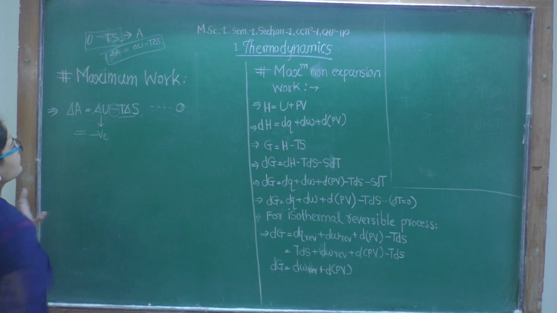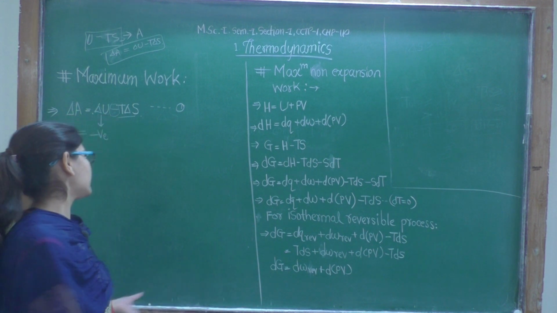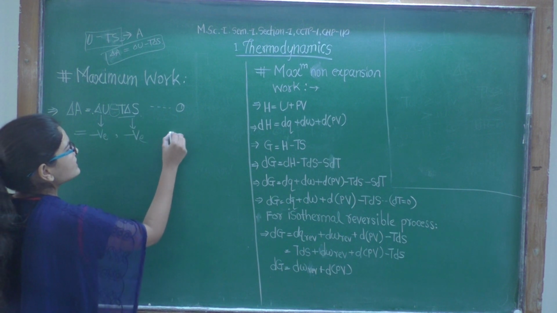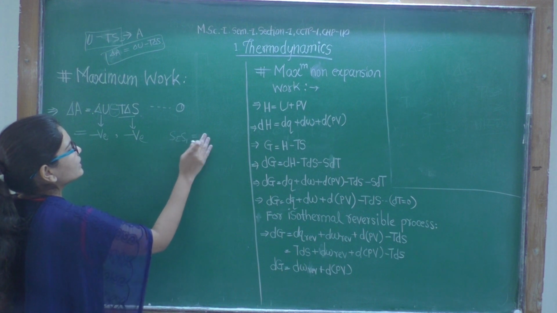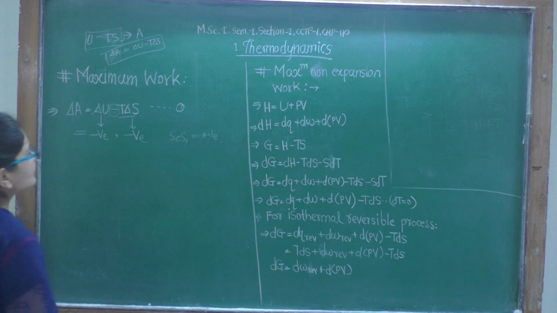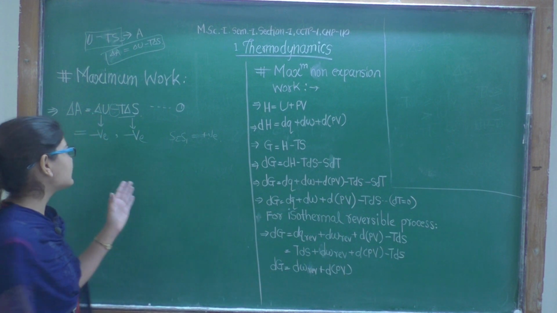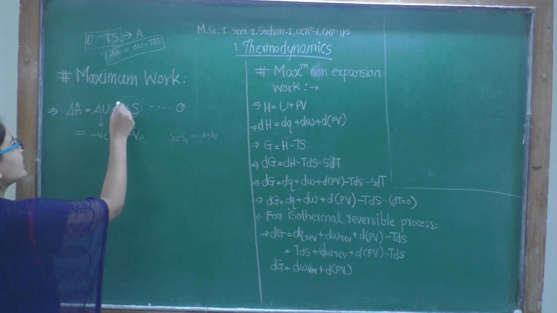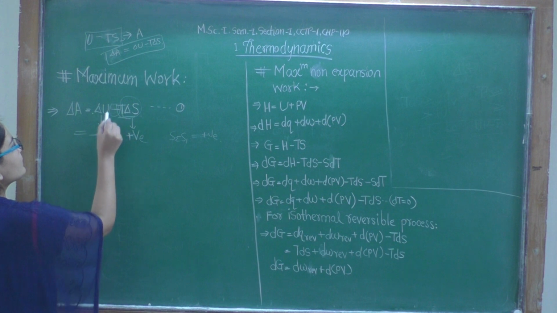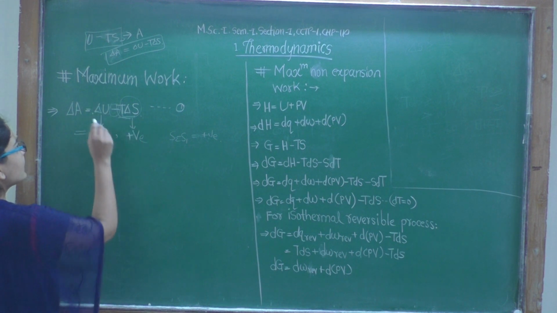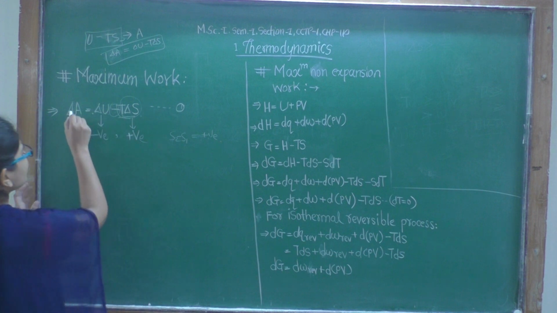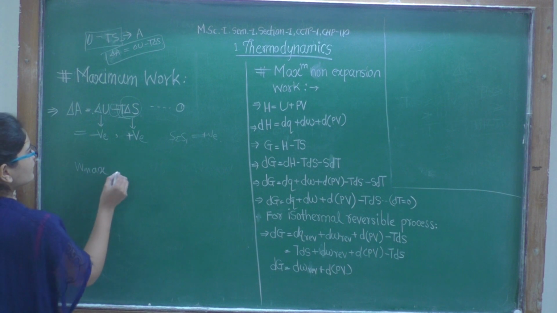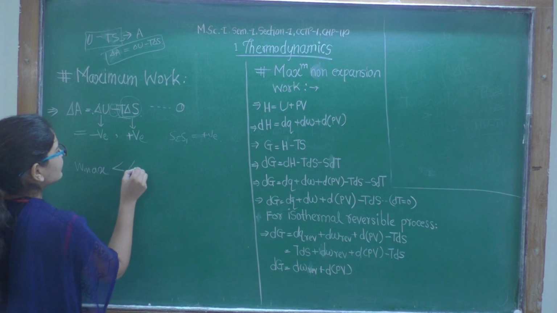We know the system is decreasing its internal energy, and this value is negative. Since entropy is increasing, the T delta S term will have a positive value, but here is a negative sign, therefore it will become negative and negative, so it will be addition. Therefore maximum work, delta A meaning maximum work function.